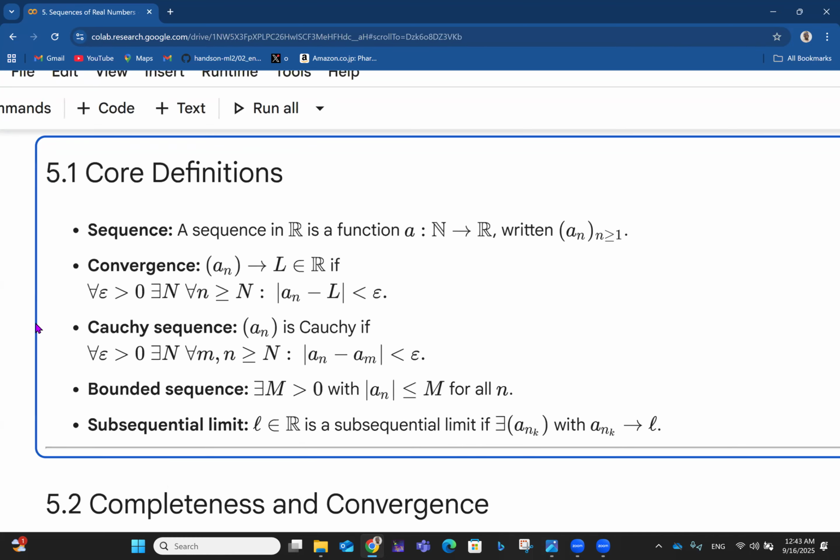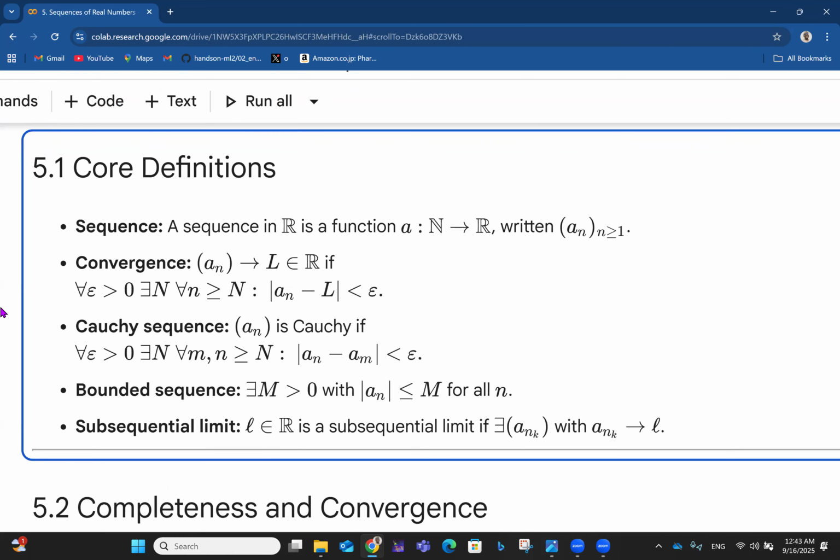So, first of all, in the context of real analysis, let's talk about what a sequence looks like. A sequence in real numbers is a function A such that natural numbers are mapped to real numbers, and that is written as a_n, given that n is greater than or equal to 1. So in essence, we are saying that there's an a_1, an a_2, an a_3, an a_4, and all these numbers are actually real numbers, right?